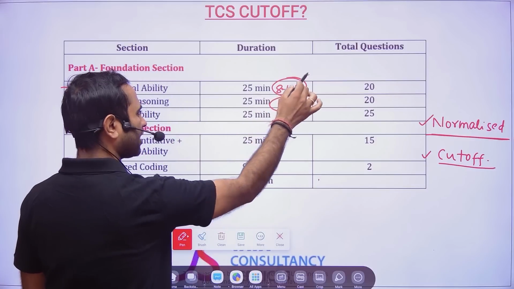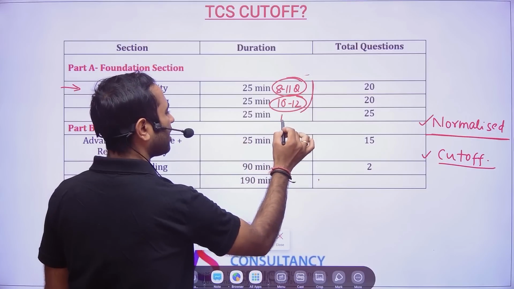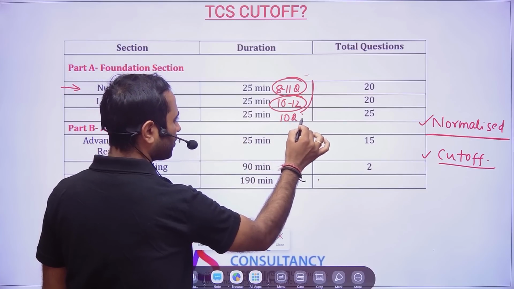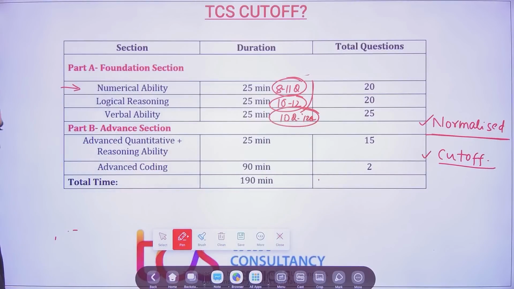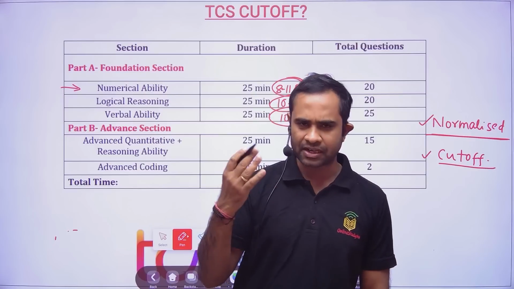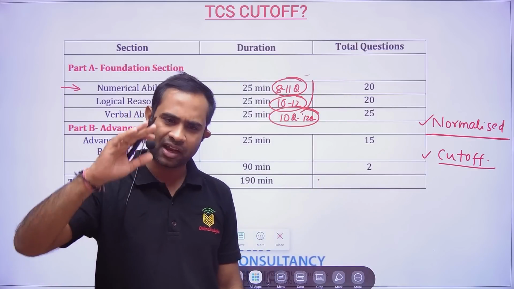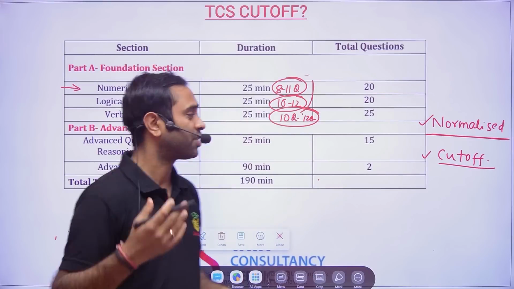Verbal ability, these cutoffs will be almost the same, okay? And the verbal ability cutoff will be a little lower this time. So 10 to 12 questions again, not more than that, because verbal ability is of a challenging level. When the cutoff increases, that means the level is down. And when the cutoff goes down, that means the level of the questions is good.